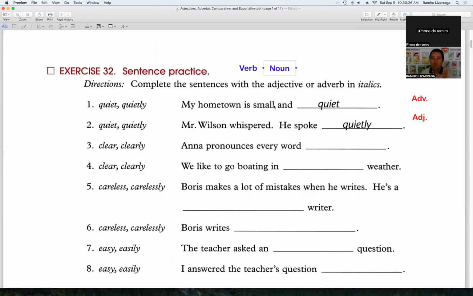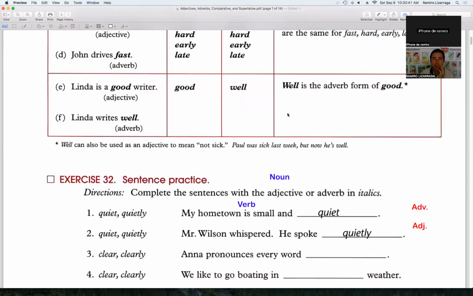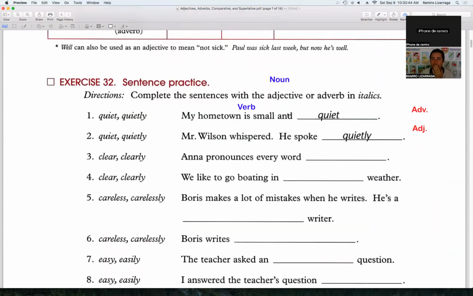My hometown is small and quiet. So here, what are small and quiet? Let me see it. Mr. Wilson whispered. He spoke quietly. Here is the verb, quietly. But small is not a noun. We are describing my hometown. Small and quiet.